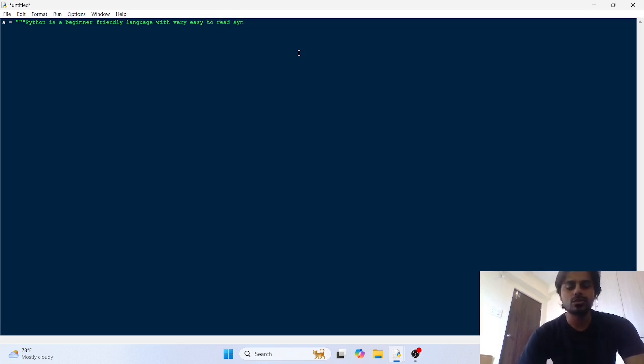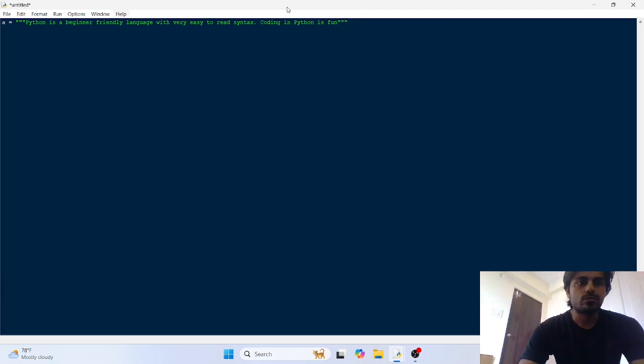With very easy to read syntax, writing coding in Python is fun. Okay, and the closing quotation marks here, see here I have chosen to use the double quotes. You can also use the single quotes here. I would show you the example of single quotes also.